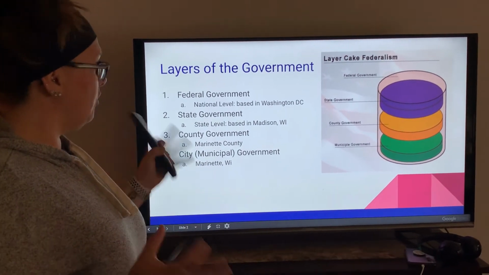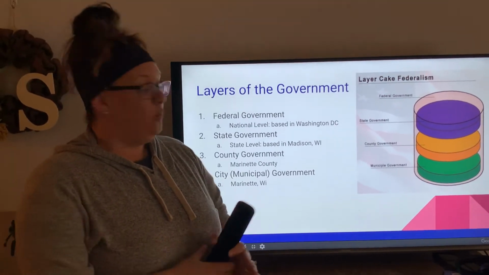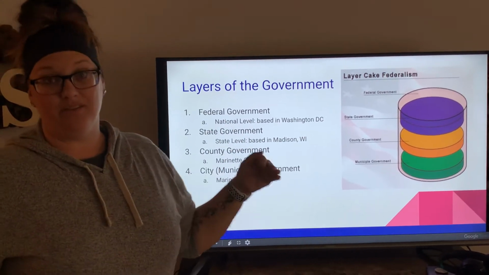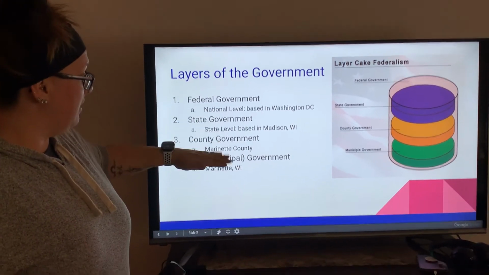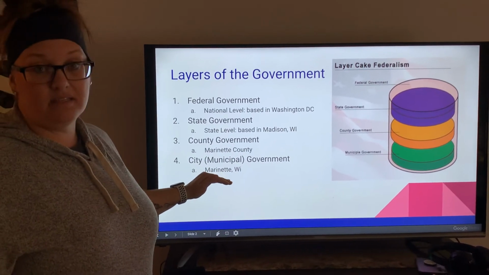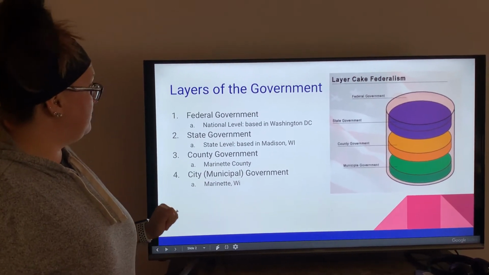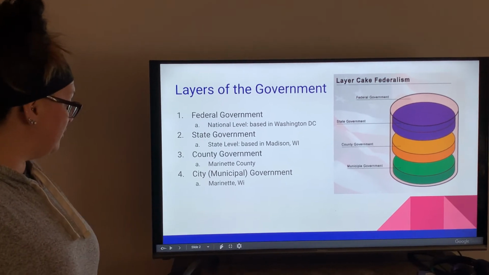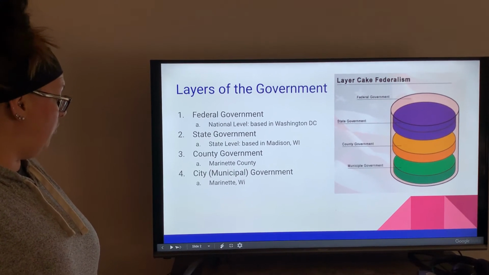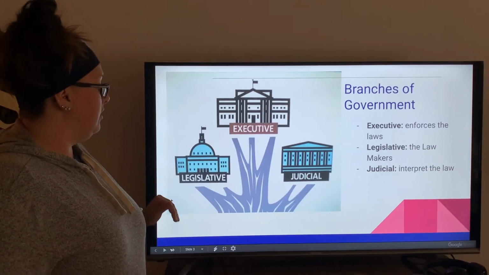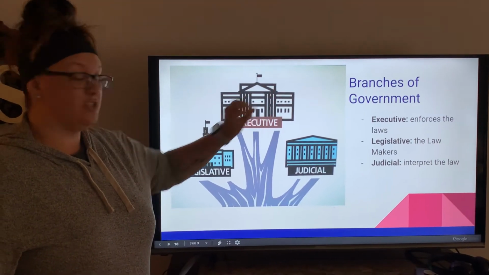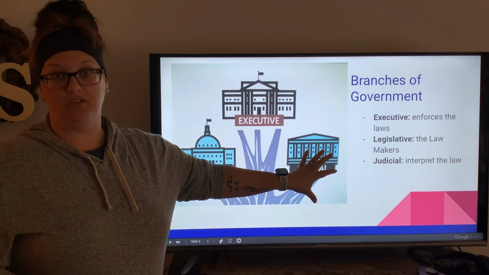So, what do we take from this lesson? We need to know that there are layers to the government: the federal level, the state level, the county level, and the city level. We need to know that there are branches to each one of these layers. At the federal government level, they have an executive branch, a legislative branch, and a judicial branch.